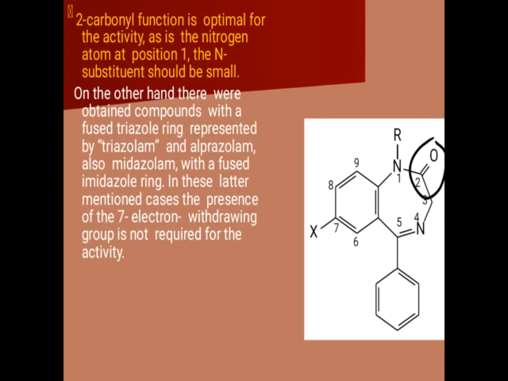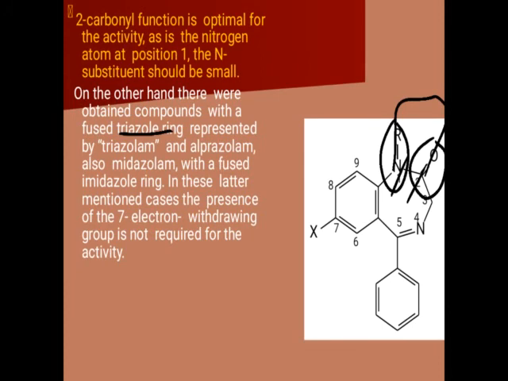Next, the second carbonyl group is required for the optimum activity. At the first nitrogen R is present, and this R must be small for the better activity. But sometimes this nitrogen and this carbon, that is the first nitrogen and carbon, are present in the cyclic form or ring form, in a fused triazole ring. If such rings are present, it will promote the activity.